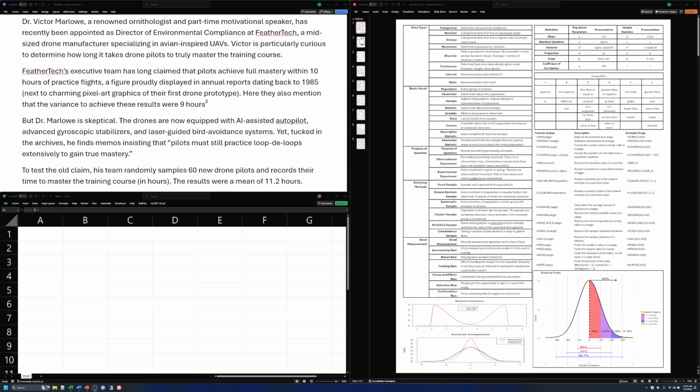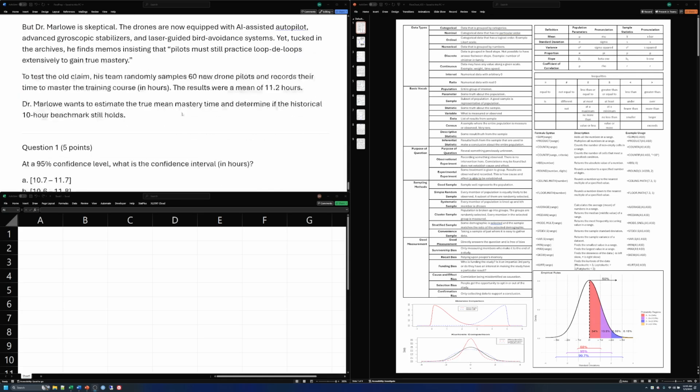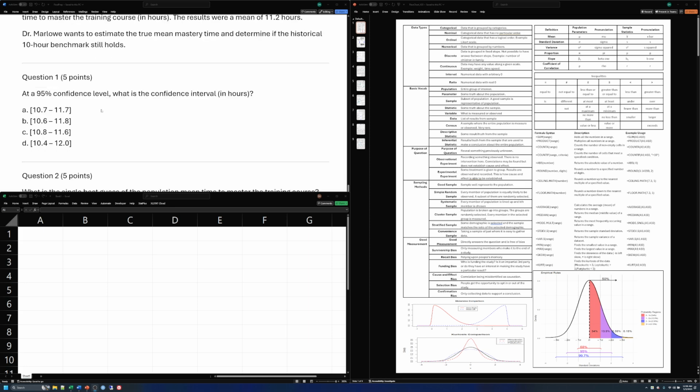So we've got a couple things here. We know that the sample size is 60, and we know that we're dealing with numerical data because it's in hours, and we're looking at results of the mean of 11.2 hours. So we got a little bit of information right off the bat. Let's actually go and look at the first question real quick. It says Dr. Marlowe wants to estimate the true mean mastery time and determine if the historical 10-hour benchmark still holds. So for the first one, we have: at a 95% confidence level, what is the confidence interval in hours?